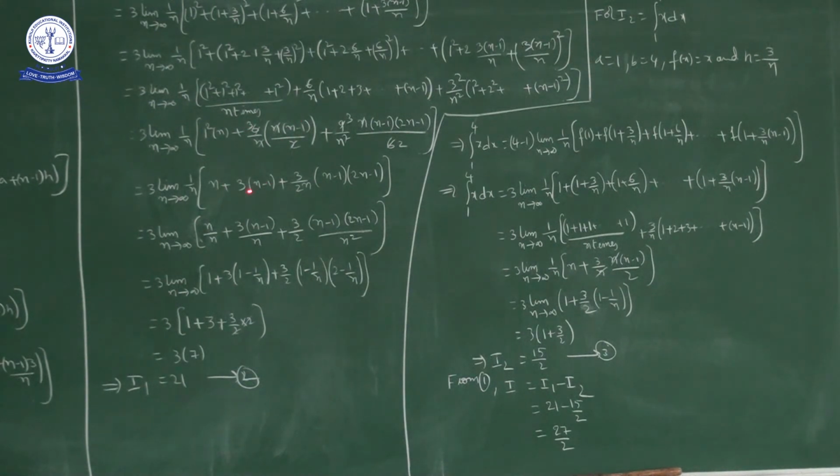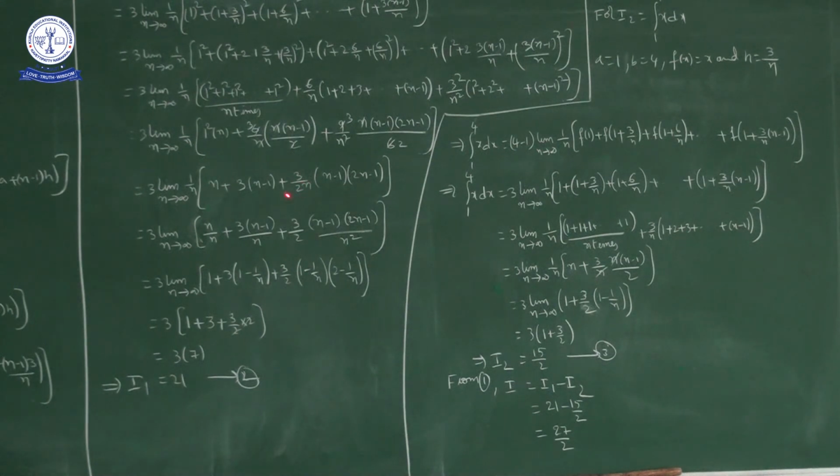So n plus 3 into (n minus 1) plus 9 by n squared into 1 squared plus 2 squared and so on up to (n minus 1) whole squared. This is n into (n minus 1) into (2n minus 1) by 6. Here 3 cancels, so 3 2s are 6 and 3 3s, so 3 by 2 into 1 by n, n cancels, so (n minus 1) into (2n minus 1) by n.